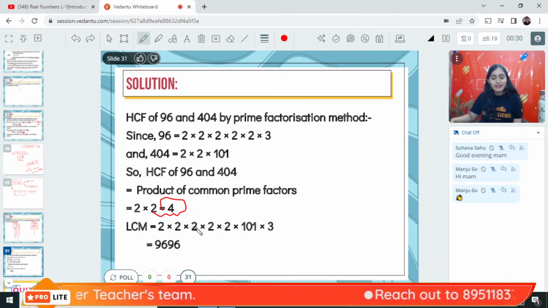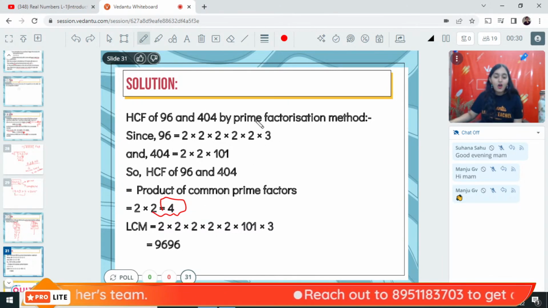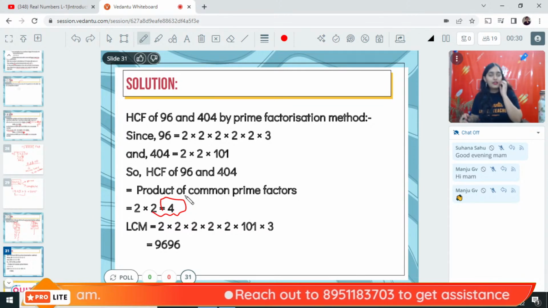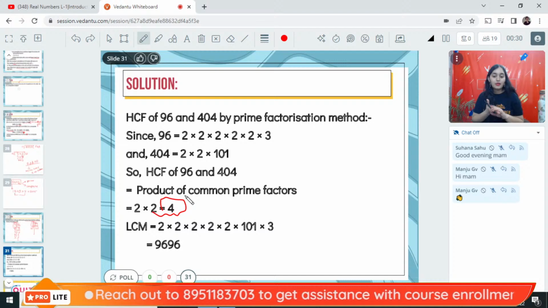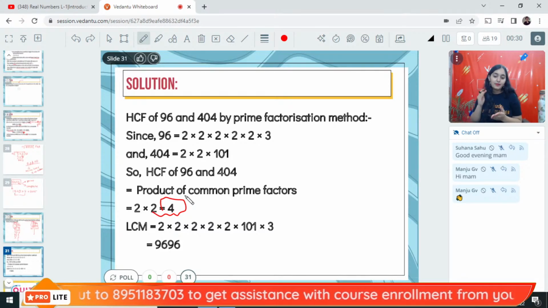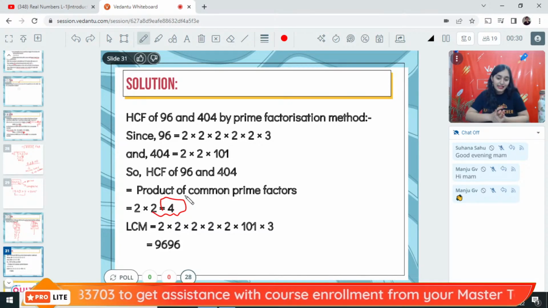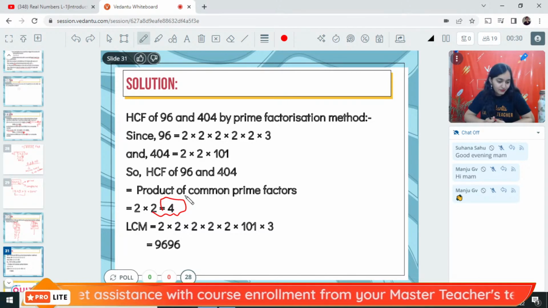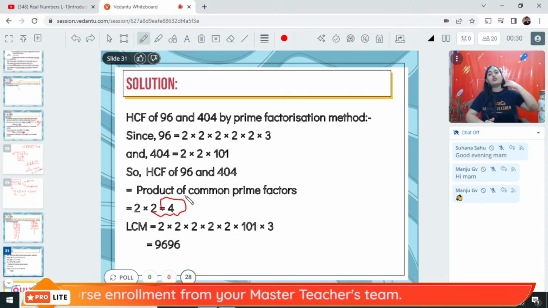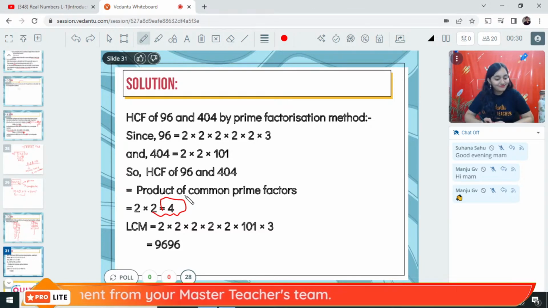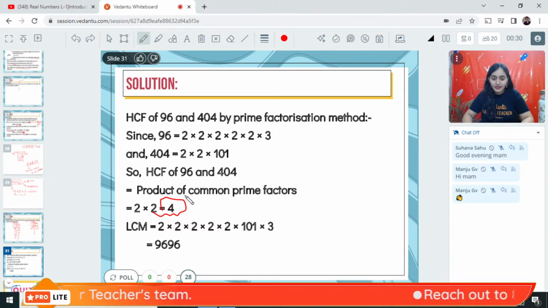And what will be the LCM? Simply multiply all the factors apart from the common factors, repeating. So then it will be 2 into 2 into 2 into 2, 5 times, into 101 into 3, which will be 9696. Yes, Michelle, but it is not there in the course of class 10th this time. And 9696 is the answer.